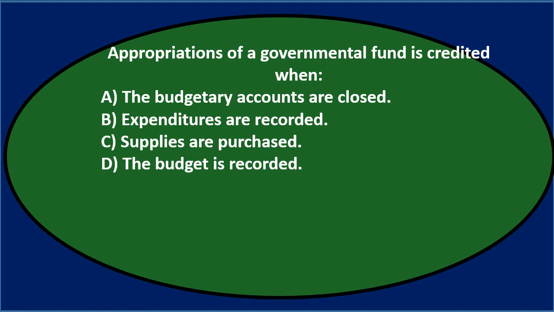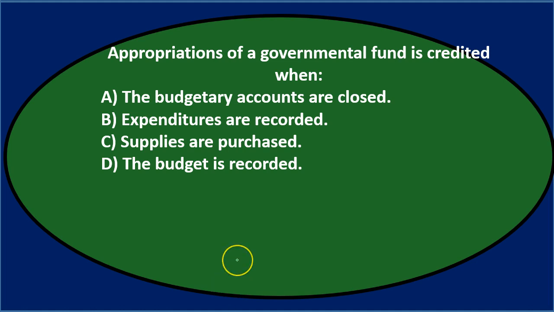We'll go through this again using the process of elimination. Appropriations of a governmental fund is credited when, so we have to first know what appropriations are. How are we going to record appropriations? What makes them go up and down? Appropriations are the budgetary account that's the complement of the expense or expenditure type of account. Expenditures, similar to expenses, have a debit balance, and therefore the budgetary related account, appropriations, is going to have a credit balance. And typically the appropriations is going to go up when we record the budget. So we're going to credit it when we record the budget.